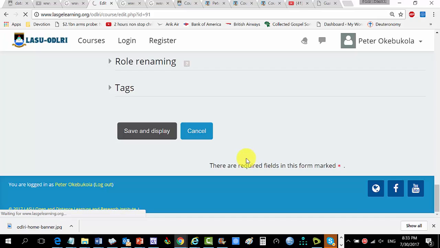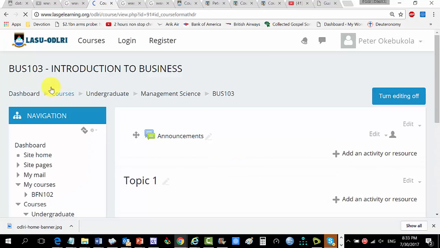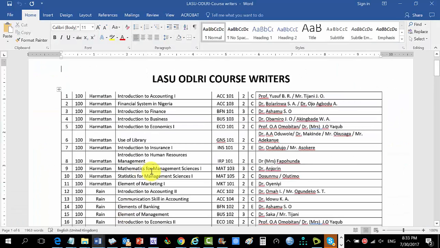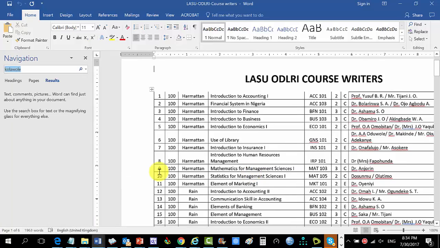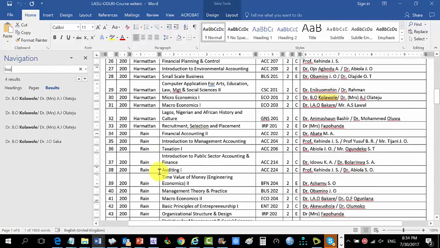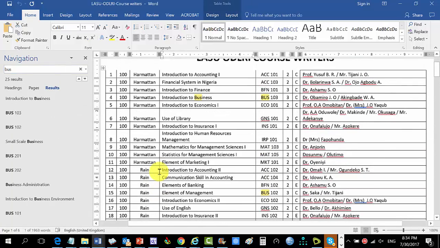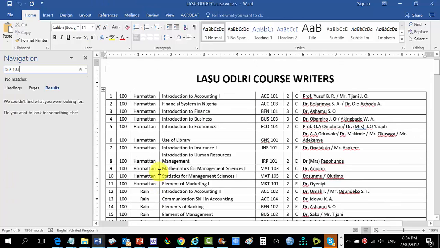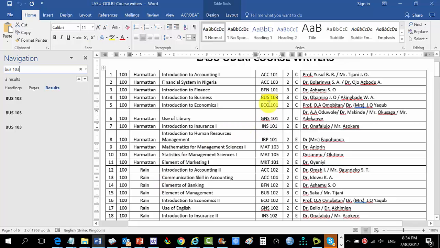So it means that the course lecturer for BOS 103, Introduction to Business, has not come on this side. So we don't see that you are still behind. But who can that be? Let's just see BOS 103. Let me search for BOS 103 here. Let's see who is defaulting.